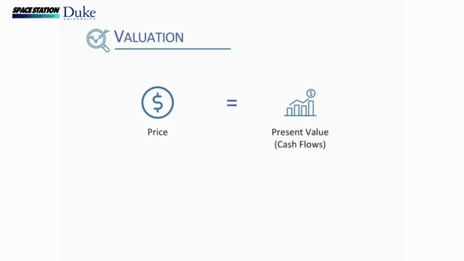Over the next set of videos, and after you've finished our set of exercises, you should have a good understanding of a very general framework that financial markets use to think about value and that forms the basis of all modern financial markets. Let's start with a simple and intuitive formula for the price of an asset. For the purposes of what will follow, we will think of the price of an asset as being given by the present value of all of the future cash flows that are generated by that asset.